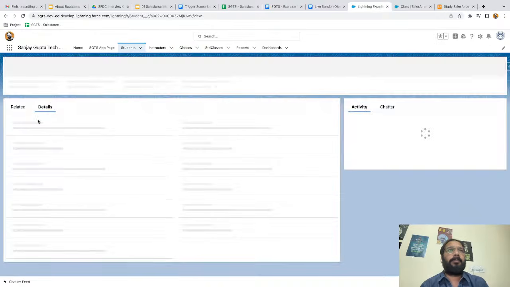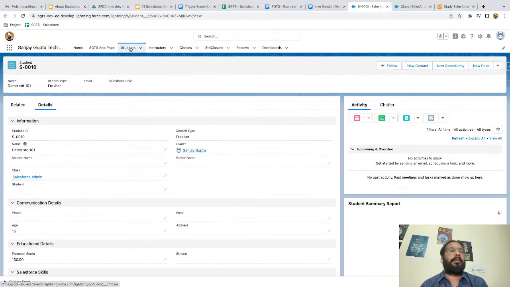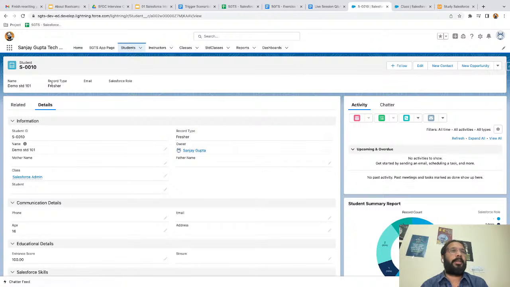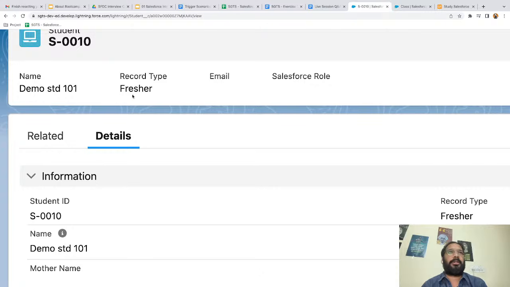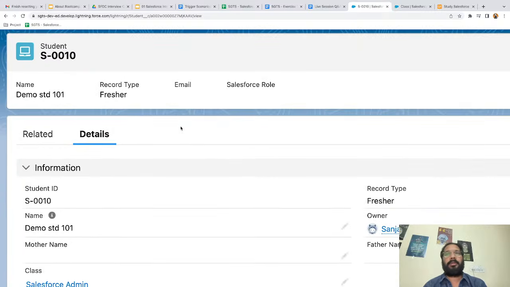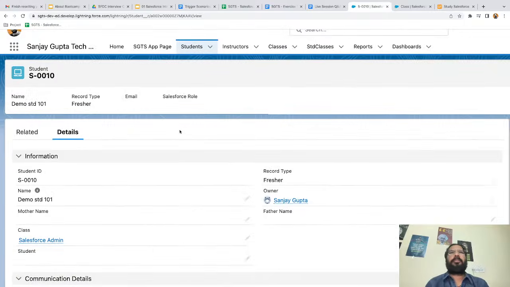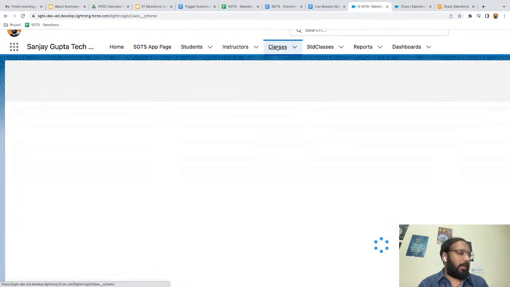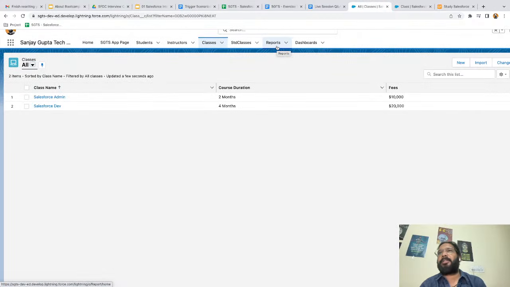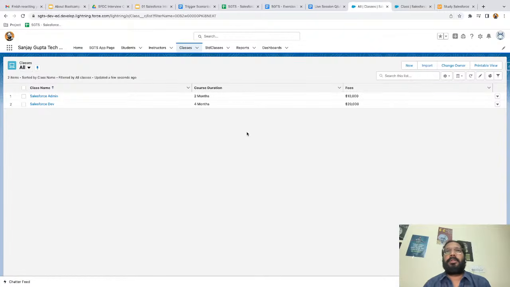If I click on it, I can find it under the student tab as well. And you can see the record type. It is of fresher record type by default, right? So this way I demoed how we can create object specific actions. You can do this for any object, but you need to make sure that if you are selecting create a record, there should be a relationship available between two objects.